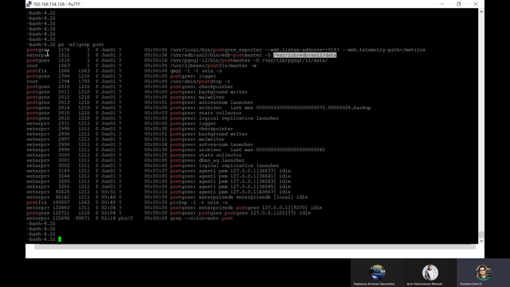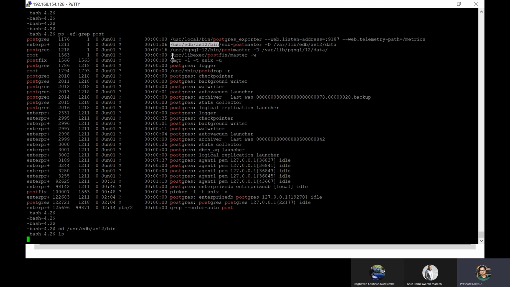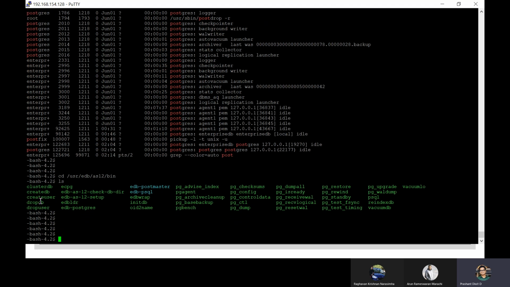Now, if you see, this is our data directory, right? But what exactly is this location? This is the bin directory where we have all of the utilities. Here, if you want to create your database, this is the utility for you. If you want to drop a DB externally, not through your command line interface, you can do it through this. As I told you, after the installation we first need to do the initialization, which creates your cluster and default databases, initdb. That utility sits here in this location.